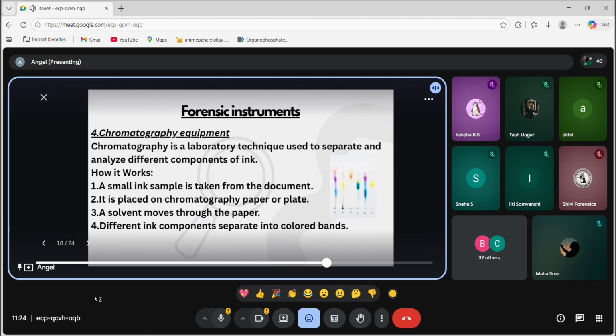How it works: a small ink sample is taken from the document, just like I am writing something, a small piece of paper, I'll take that, and then it is placed on chromatography paper or plate, and the ink spreads out and reveals the colors present in it. That is how we can determine what ink color is used in our paper. So different ink components separate into colored bands.